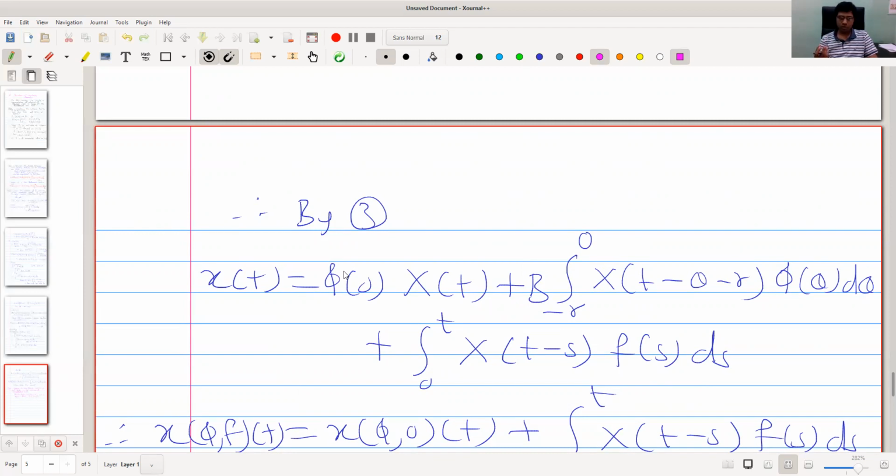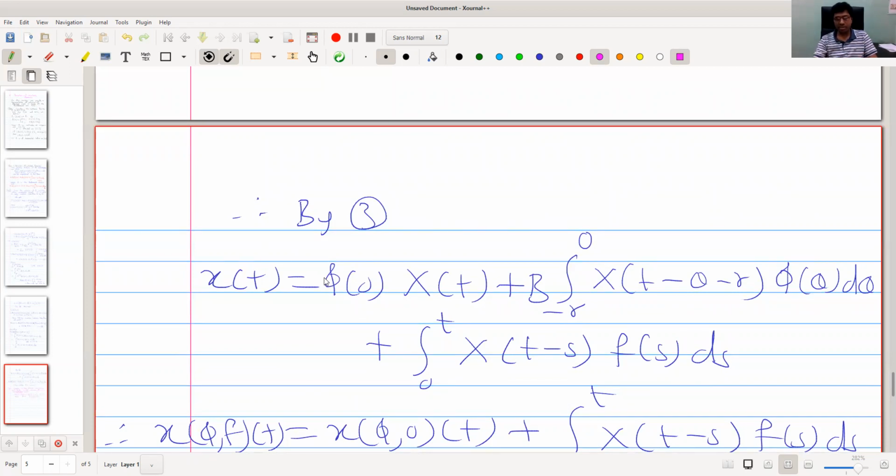We discussed step by step. In the first step, we consider the homogeneous problem with a particular initial condition, x of 0 is 1 and x of t is 0 for t less than 0, and we obtain the fundamental solution. In the next step, we remove that condition.